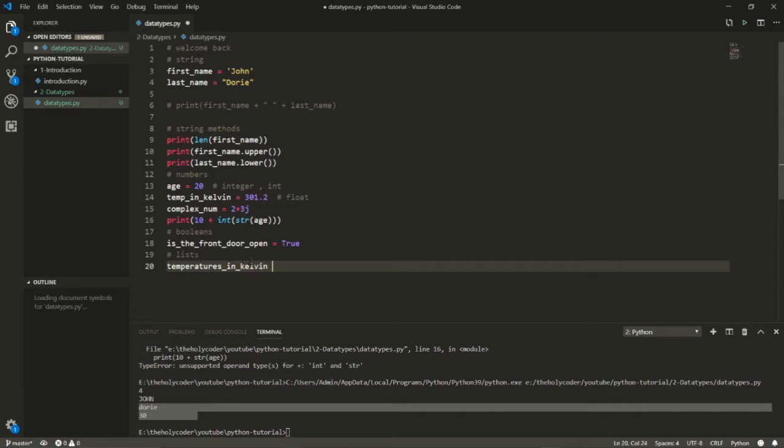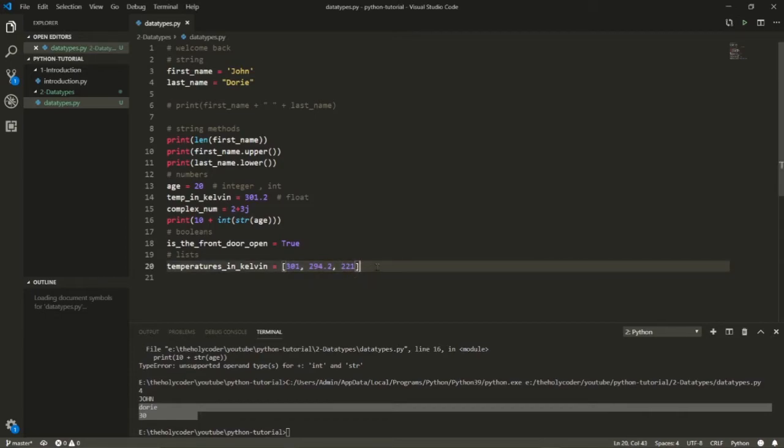To declare an array, you use square brackets and put the data in. For example, 301, 294.2, 221, whatever. You can put in as many things as you want in this array or list. And that's how you use lists.